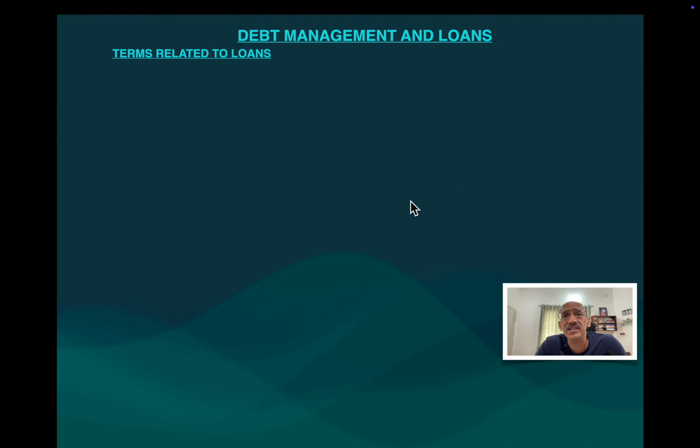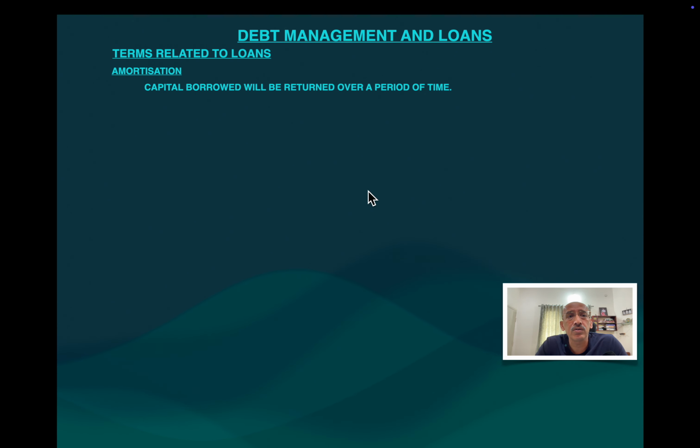Now let us understand certain very important terms related to debts and loans. The first very important thing is amortization. See, there are no parallel Hindi words for all this, so it is better we understand these words. Amortization means the capital which you have borrowed is going to be returned over a period of time.